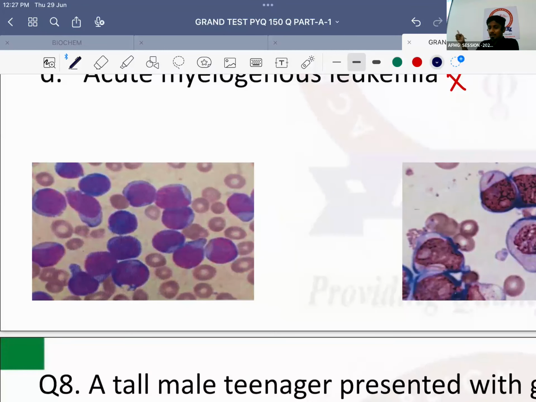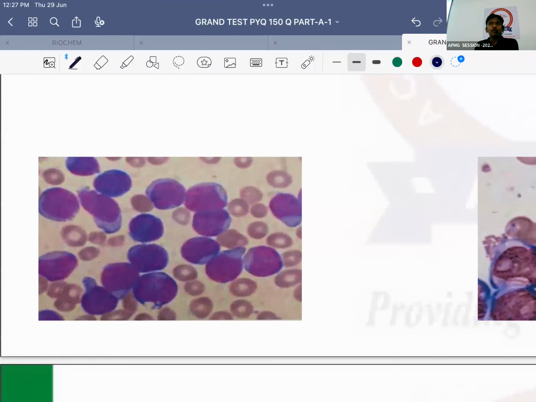I'll see something like this. What are these? In ALL, rods are seen. Now important is basic, tell me quickly. Important thing is we have to differentiate between ALL and CLL. So mature cells will be more in which? In CLL. Okay? And immature cells will be more in which? In ALL. Immature cells are called blast cells usually.